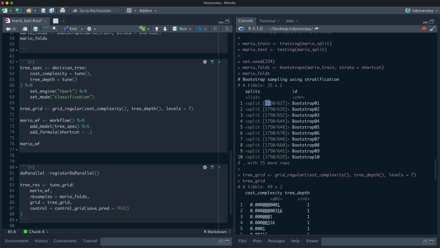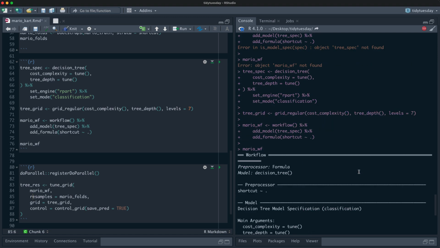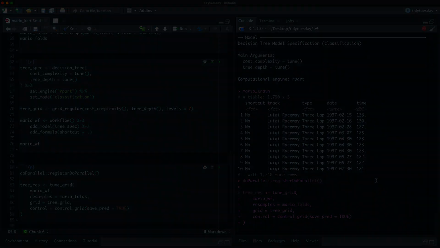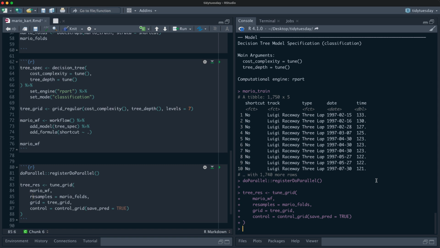So it will fit on this part of the data and assess on this part of the data. So fit 49 times, assess 49 times, fit 49 times, assess 49 times. So this might take just a minute. We multiply that out, and it's quite a number of models to fit. So I'm going to pause the video and then come back when it is done. All right, it is done now.